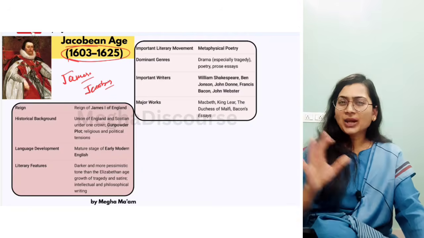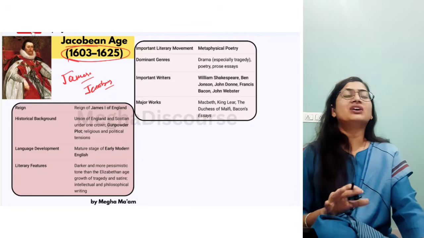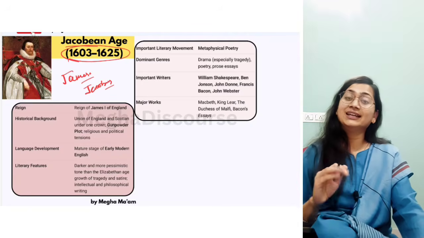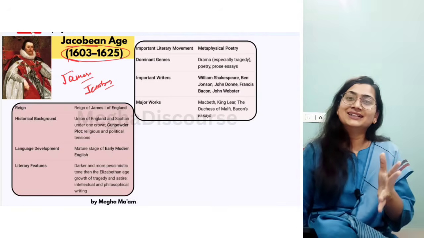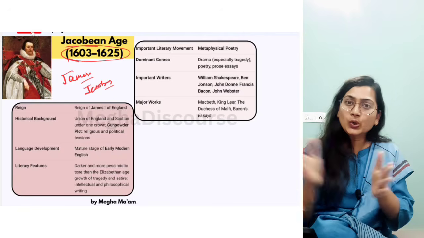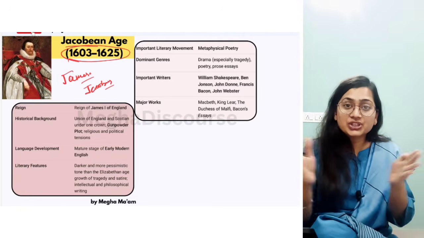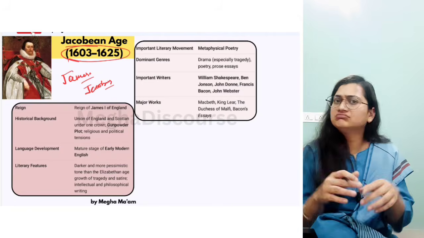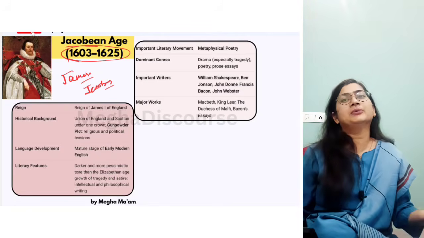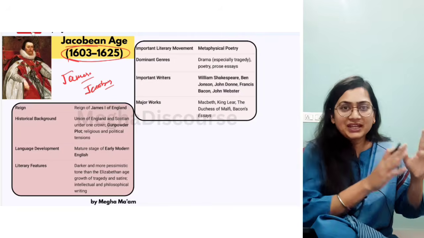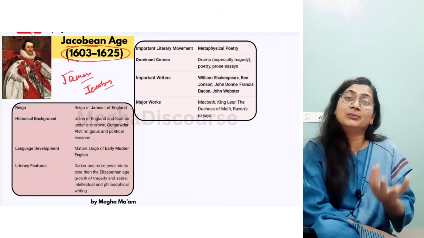Now, this is the time of James I of Scotland. First, he was the king of Scotland. Then he became the king of England. So you can now find the mixing of Scottish culture and English culture. And when the culture came and you find the mixing, then turmoil. So in this age, again, you will find political turmoil, which had been in peace in the golden period. Now this is again the political turmoil age.